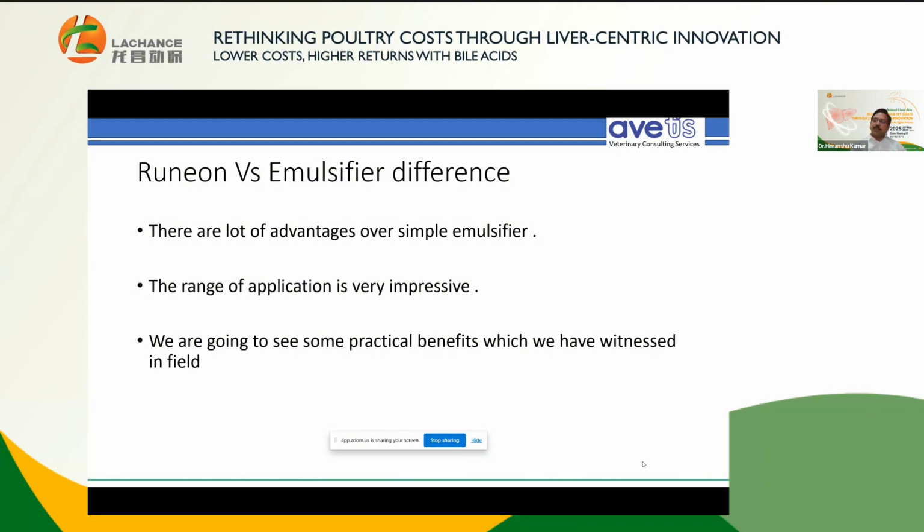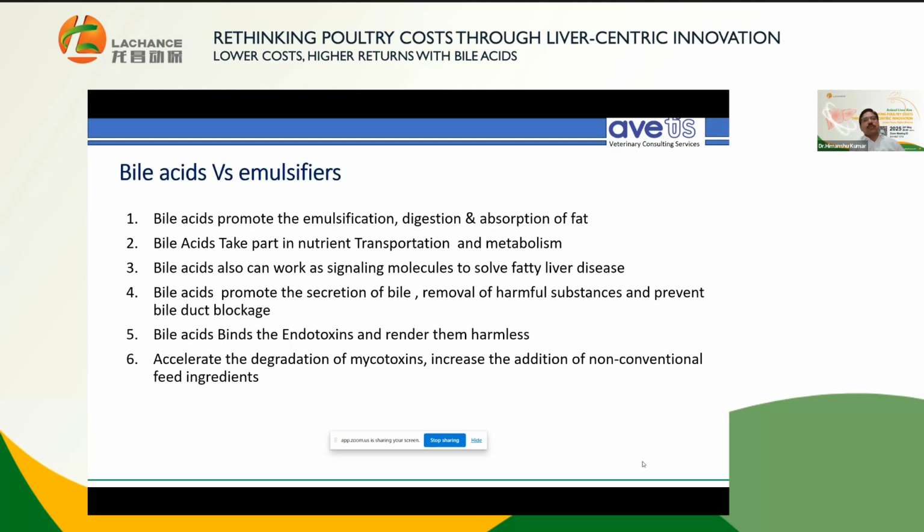So we are going to see some practical benefits of it. And prior to that, I mentioned that it is different from an emulsifier, and that we need to understand, because bile acid promotes emulsification, digestion, and absorption of fat first and foremost, which is the role of any emulsifier. But it does it with excellence.